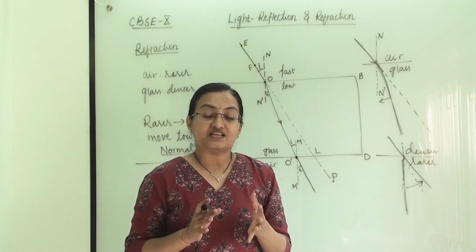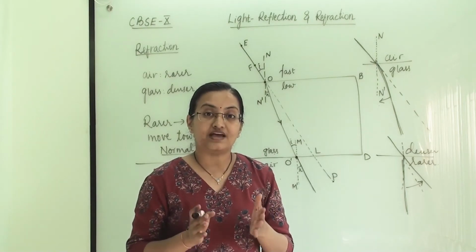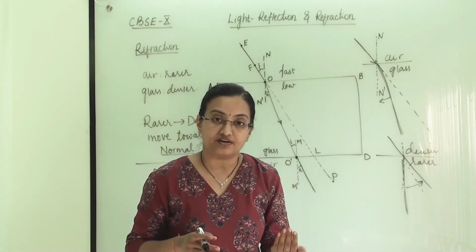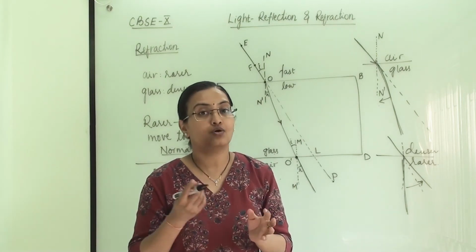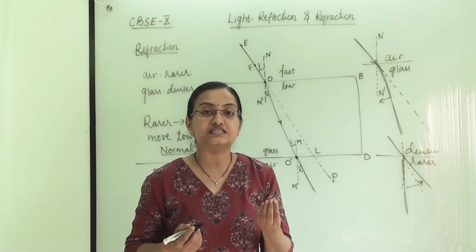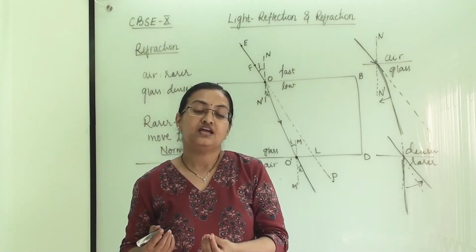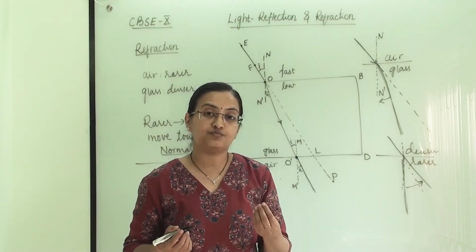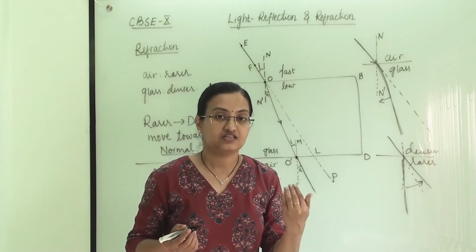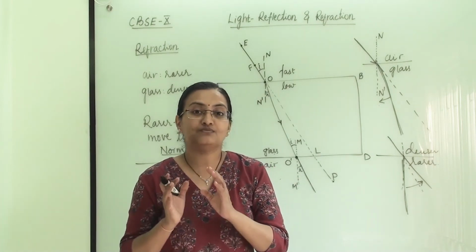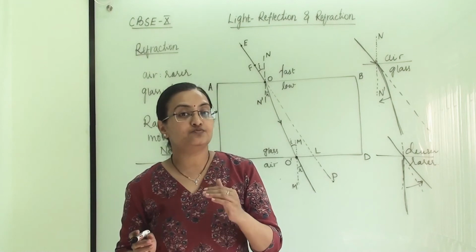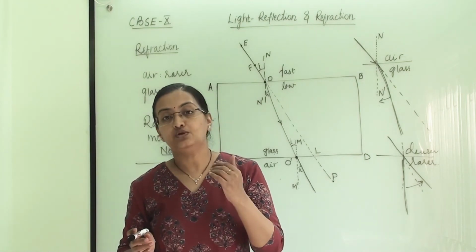When light is passing through two different media, its speed will differ, depending upon the medium. That medium is thicker or thinner, that means the medium is rarer or denser. If it is a rarer medium, then the speed will be relatively high, the speed will be more. And if that medium is denser, then its speed will be relatively low.